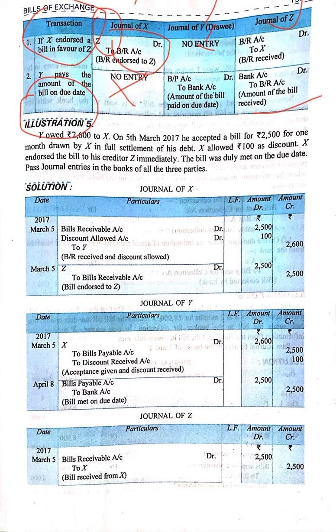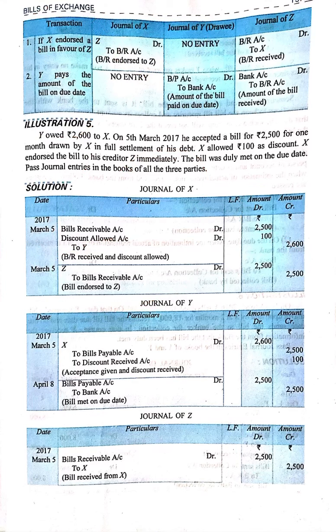Okay. First of all, X is drawing the bill. General entries in the books of X: bills receivable account debit, discount allowed account debit, to Y. Bills receivable 2500 plus discount 100, that is 2600. Then X is immediately endorsing the bill to Z, so Z debit to bills receivable.